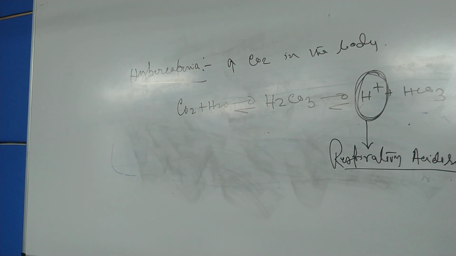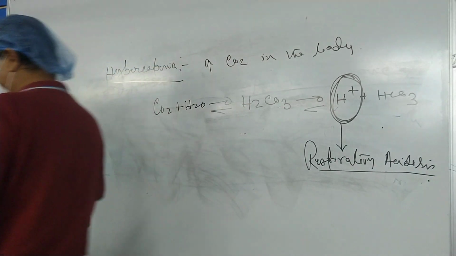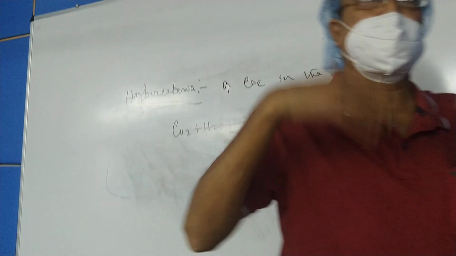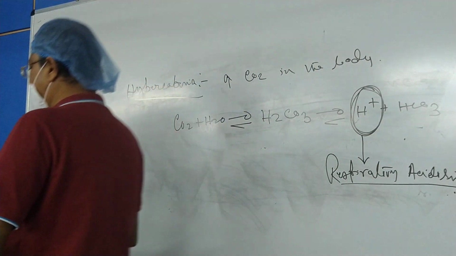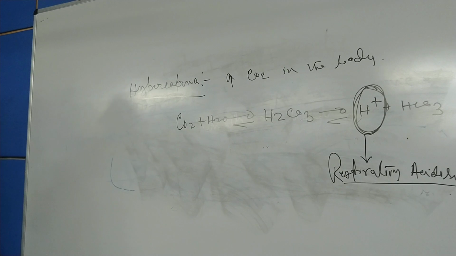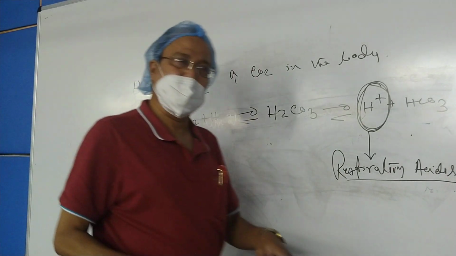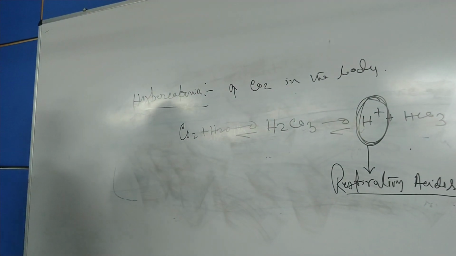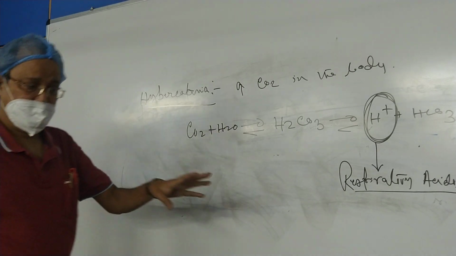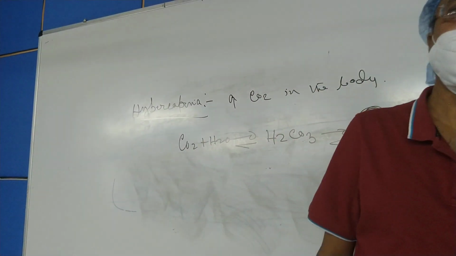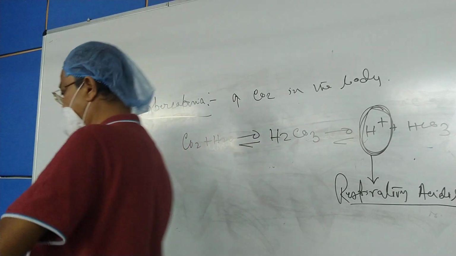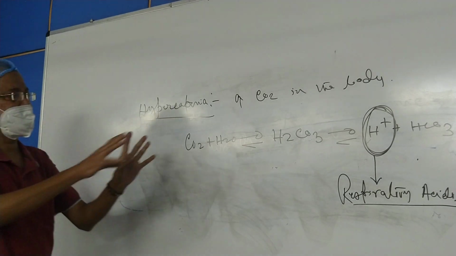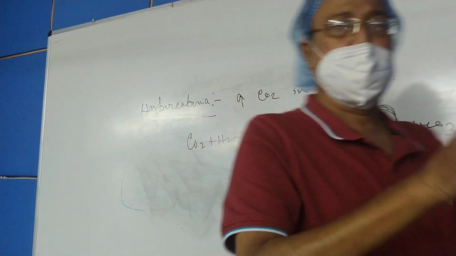This is a disorder of the acid-base balance which occurs as a result of inefficient expulsion of carbon dioxide from the system. There is retention of carbon dioxide within the body. But one thing you must know, that whenever carbon dioxide concentration rises in the blood, it is immediately washed out by hyperventilation. Why? Because carbon dioxide is a potent stimulus for the respiratory center. It is the most potent stimulus, perhaps you know, more than hypoxia. So there will be hyperventilation and the carbon dioxide will be washed out, maintaining the normal pH of the blood.